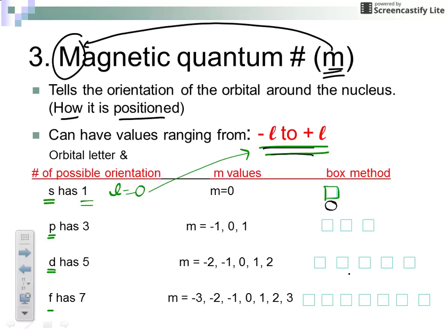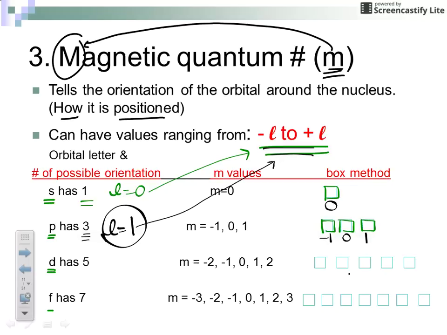All right. The p orbital has three boxes, or three orientations. So you would draw your three mailboxes, and you would then want to number those three boxes. Now remember, if you're a p orbital, L always equals 1 for the peanut-shaped orbitals. So since the value for M can go from negative L to positive L, and L here is 1, we're going to number our mailboxes negative 1, 0, 1. Look, we have exactly three numbers for your three boxes.